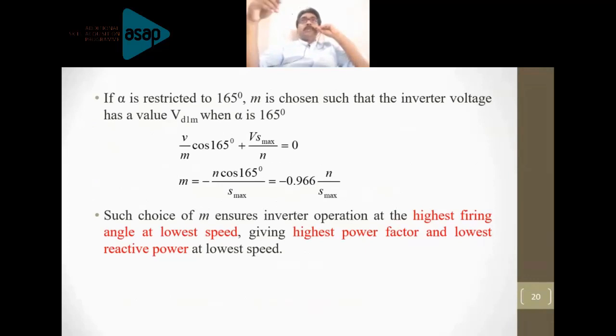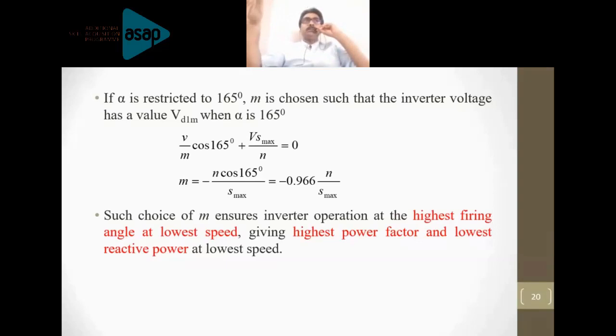But when the speed is minimum, what is the meaning of that? You can reduce the speed of the machine by increasing the firing angle, right? So you can reduce the speed to the lowest value by applying alpha equal to 165 degrees.